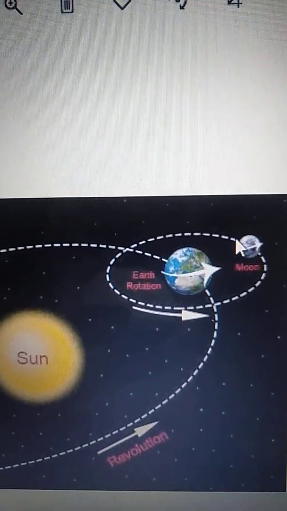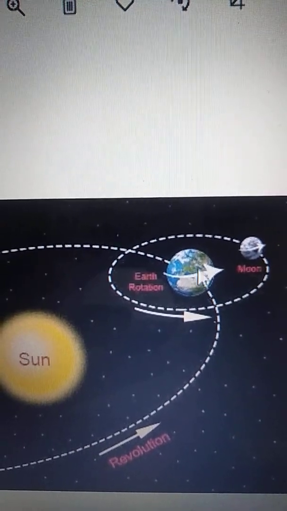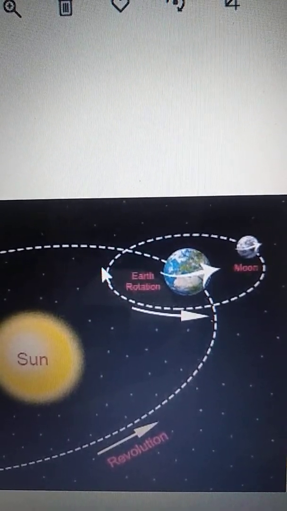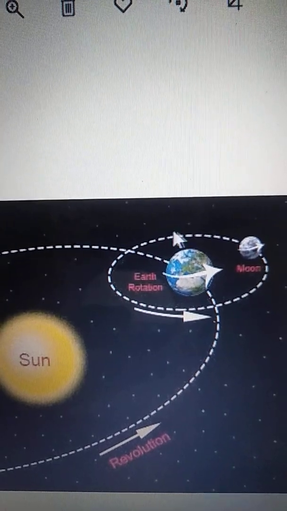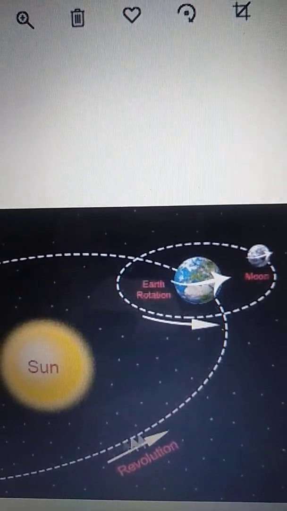And the Earth rotates on its own. See here, it rotates on its own. This is rotation, and the Earth revolves around the Sun. This is revolution. Okay,